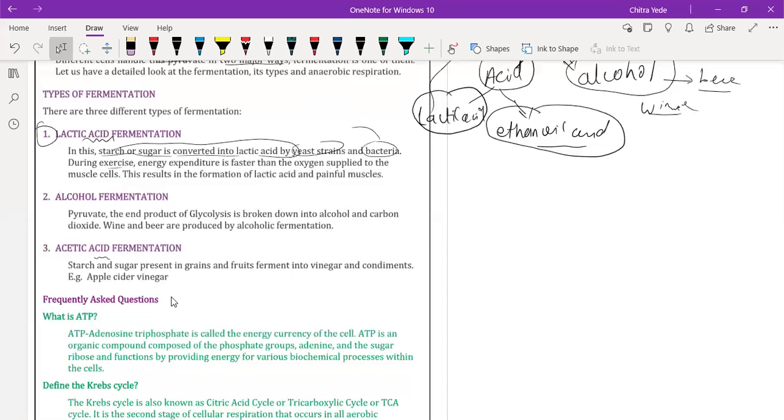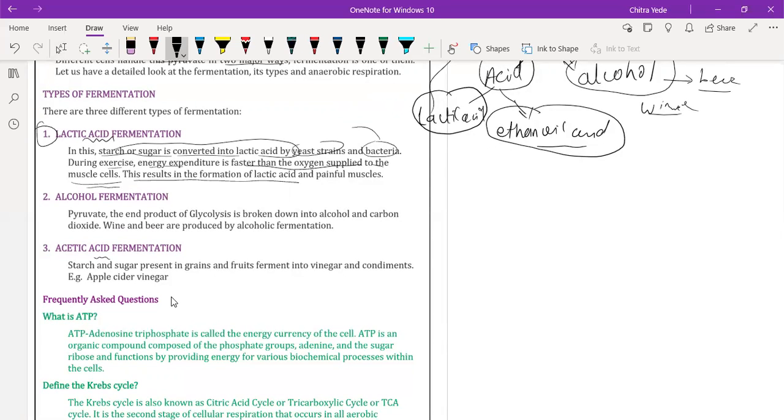During exercise, our body also performs anaerobic respiration in order to form lactic acid. Energy expenditure is faster than the oxygen supply to the muscle cells. That's why our muscle cells start performing anaerobic respiration, and this results in the formation of lactic acid in muscle cells. Due to that lactic acid we feel tired.